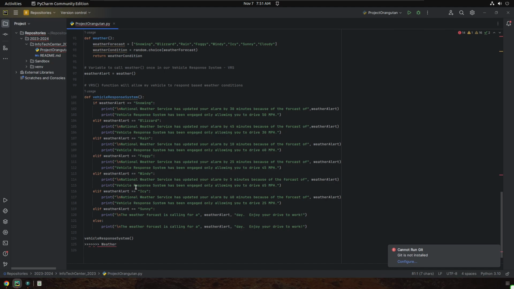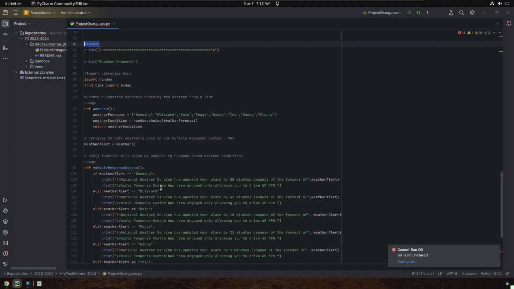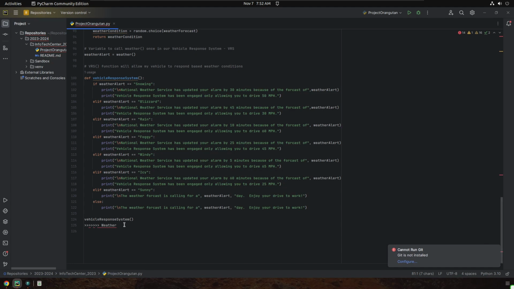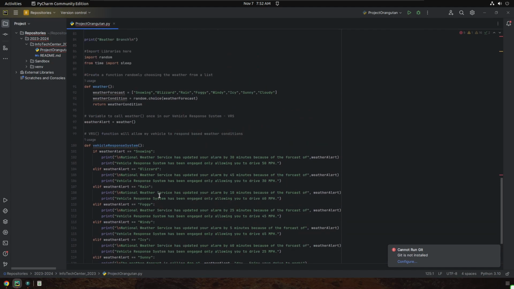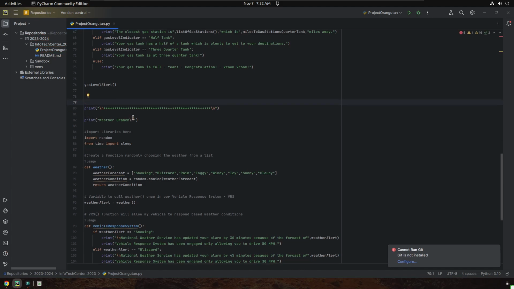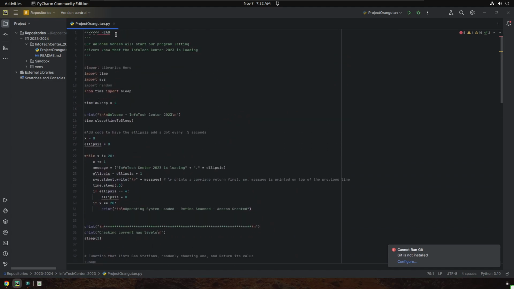It could have put this at the beginning of the document. You may have had to copy and paste and put this where you want it to be. But I got pretty lucky here, and it is putting my weather branch below my gasoline branch, which I'm totally fine with. So what I'm going to basically do is highlight this. This is the end of my weather branch. It's letting me know. I'm going to delete these equal signs because that's where we started our new branch, bringing in our weather. And I'm just going to backspace a couple here. And then I'm going to scroll up and get rid of the top part here that says head. And I'm going to get rid of that.